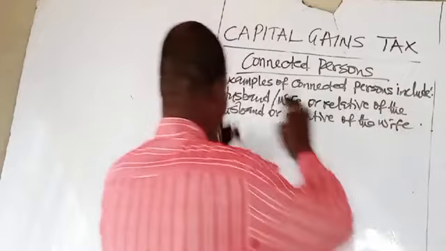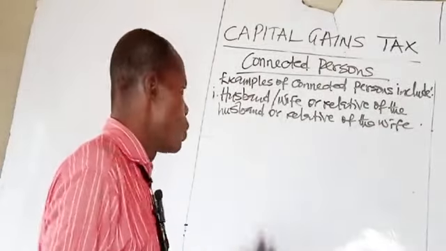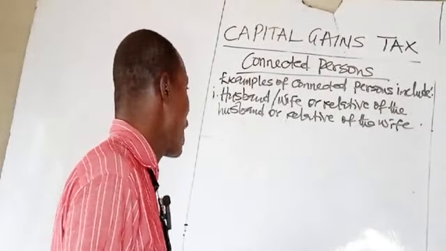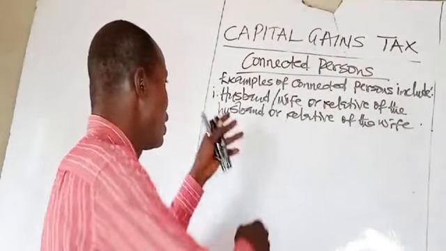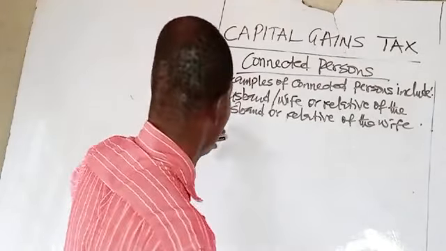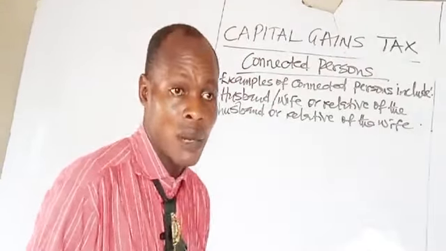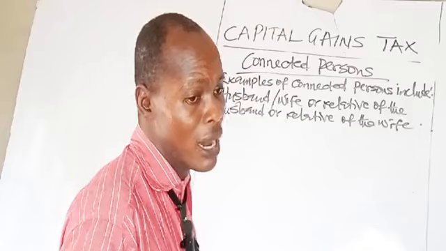So these parties are connected. When you are computing the capital gains tax, if you discover that connected parties are involved, I've told you that you are going to disregard the consideration of the asset if the consideration is less than the market value. Then you therefore use the market value.